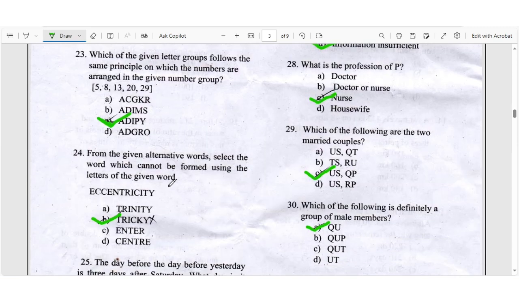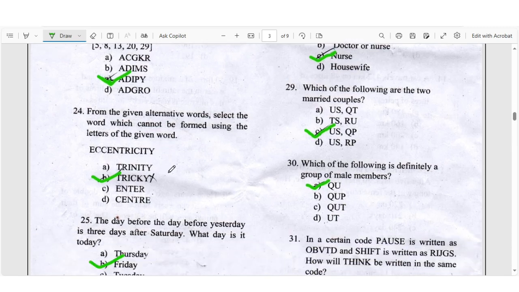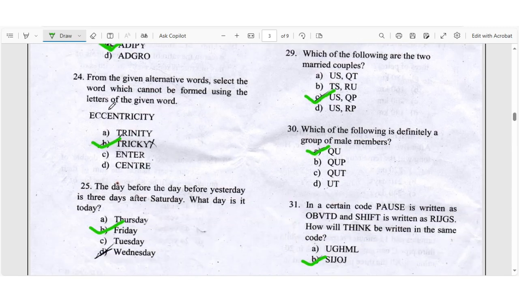Question number 24. From the given alternative words, select the word which cannot be formed using the letters of the given word: E, C, C, E, N, T, R, I, C, I, T, Y. The right answer is tricky. The right answer is B.